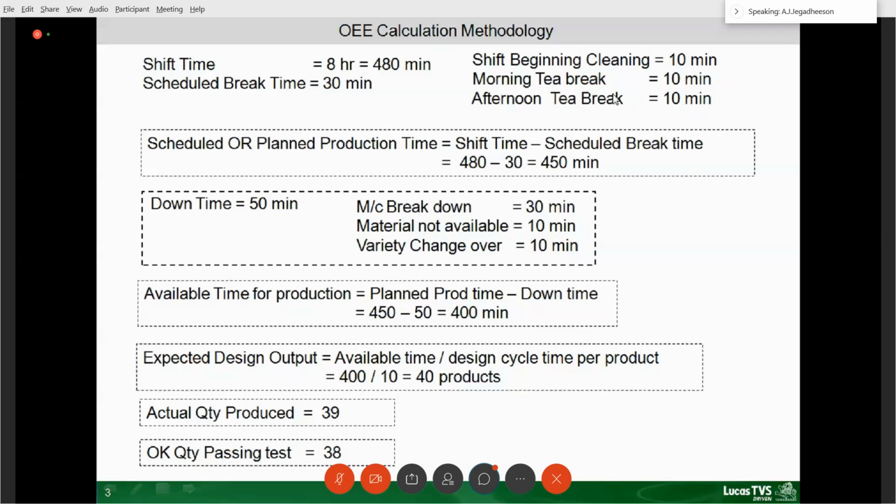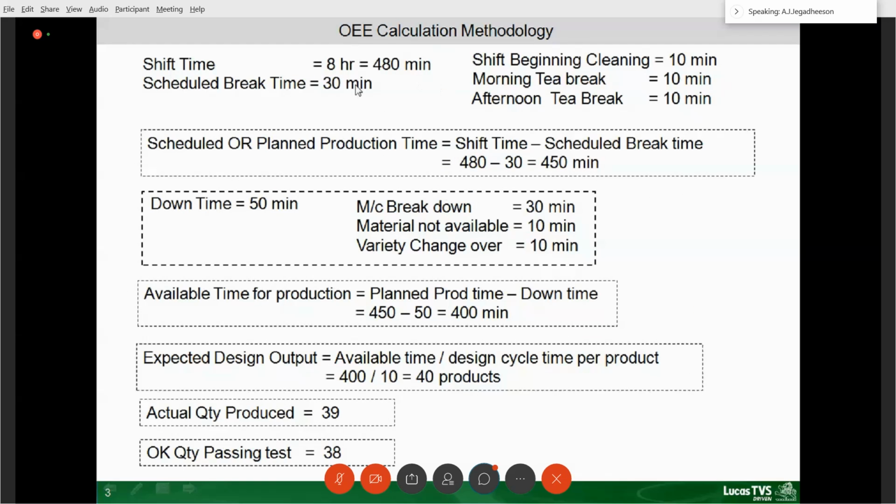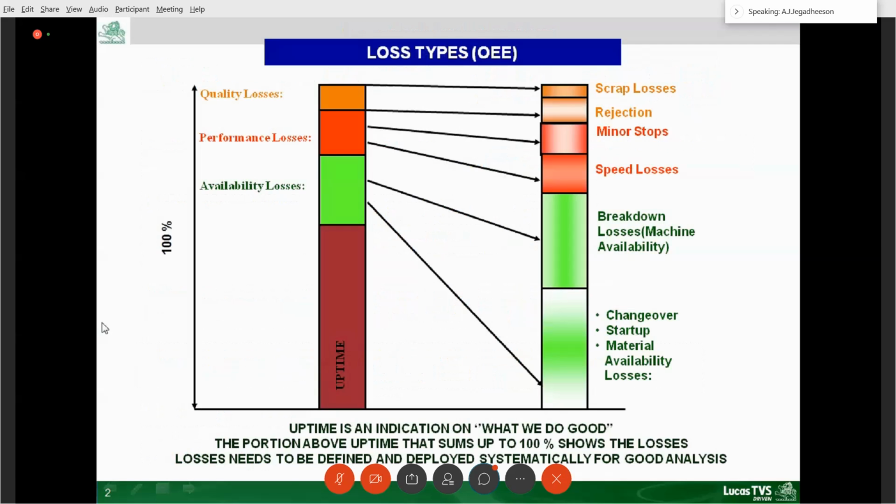So of the 8 hours, 480 minutes, 30 minutes is the scheduled break time. So only 450 minutes is available for actual production. So scheduled production time, or planned production time, is only 450 minutes. In that 450 minutes, whether I am producing to the full extent of 450 minutes or if there is a change, that will be decided by various losses. The losses are availability loss, performance loss, and quality loss.